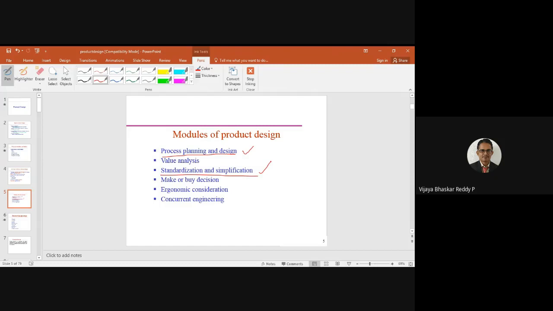So if it is standardized, definitely the components and spare parts available in the market will be very good. And if there is a service or repair requirement, we are able to handle it. And the methodology from the application point of view is also standardized, which cannot create many problems. And simplification means that while designing a product, it should be simplified